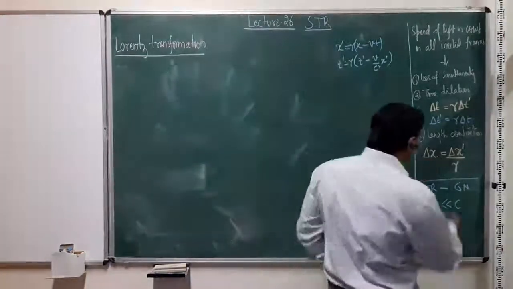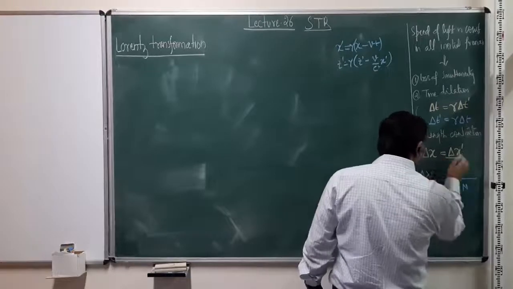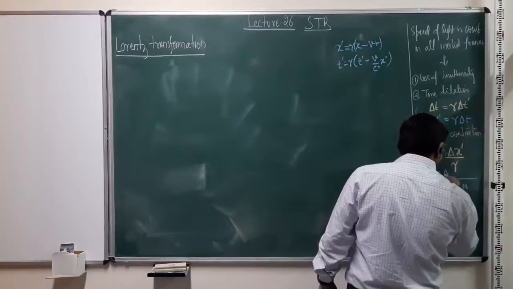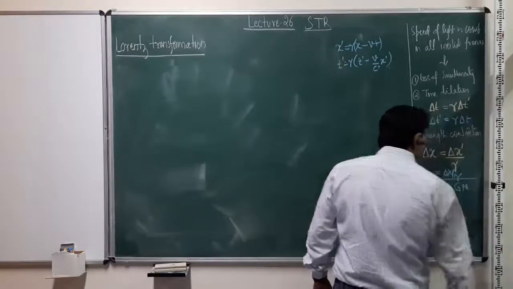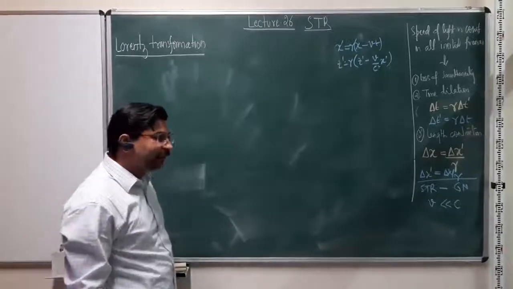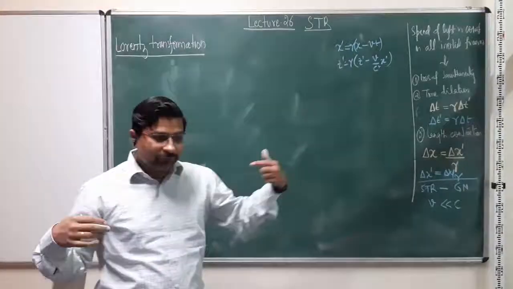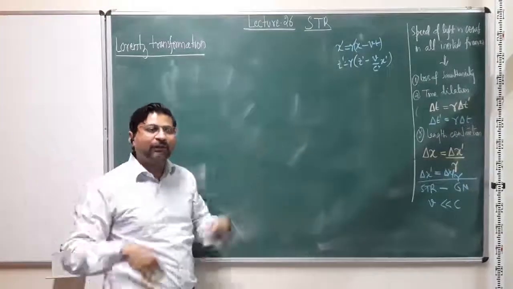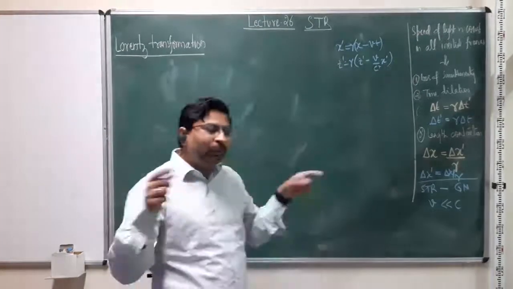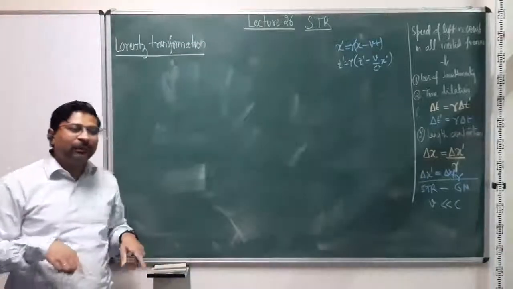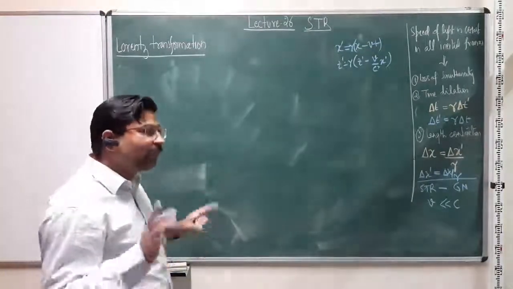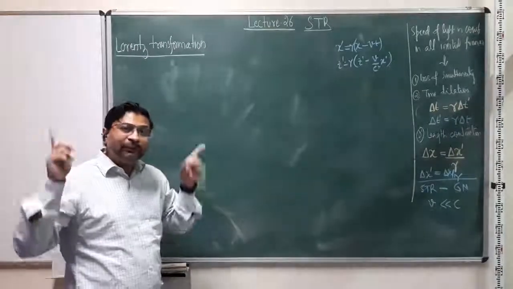A similar thing will happen here, and if the measurement is performed with reference to this delta x with the x prime frame, then we'll get the same result. The observer inside the train will say, no, your platform is shorter. The observer on the platform says, no, your train is shorter. So they both cannot come to the same conclusion, because there is no way to distinguish between the two frames as long as we are making measurements from either frame.